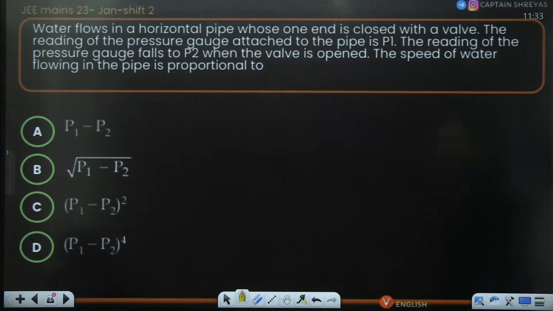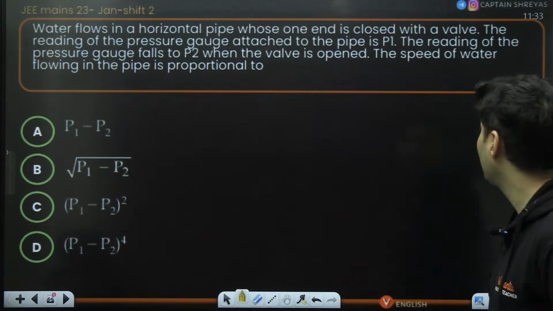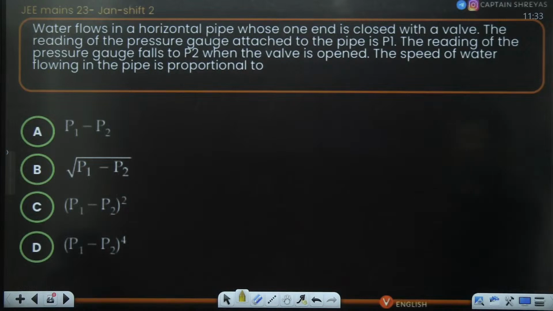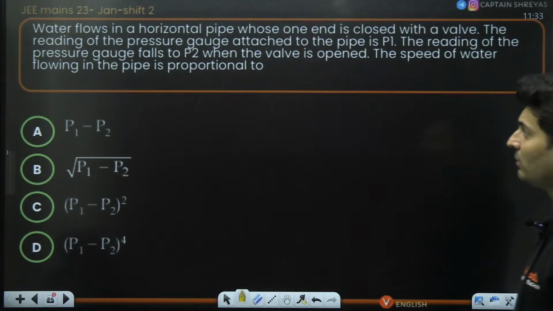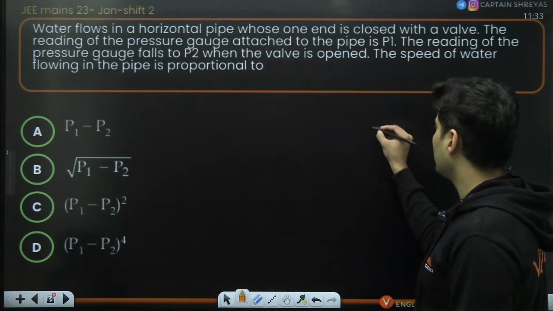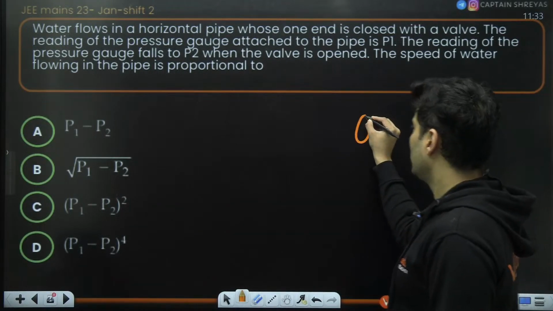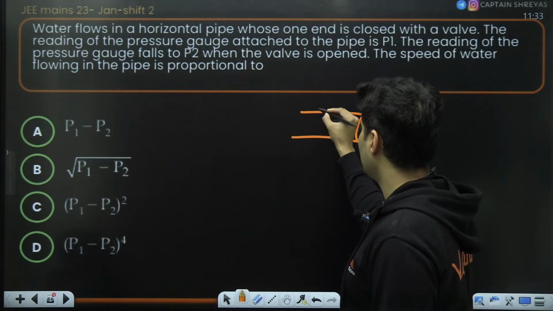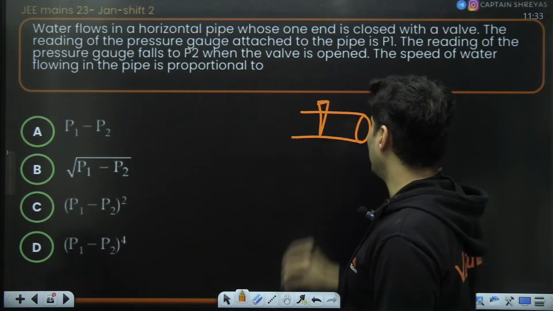Liquid is flowing with a valve. The reading of the pressure gauge attached to the pipe is P1. When the valve is opened, the pressure gauge reading falls to P2. When the valve is opened, the speed of the water in the pipe is proportional to. See, what is happening is there is a pipe like this, and imagine there is a valve over here.